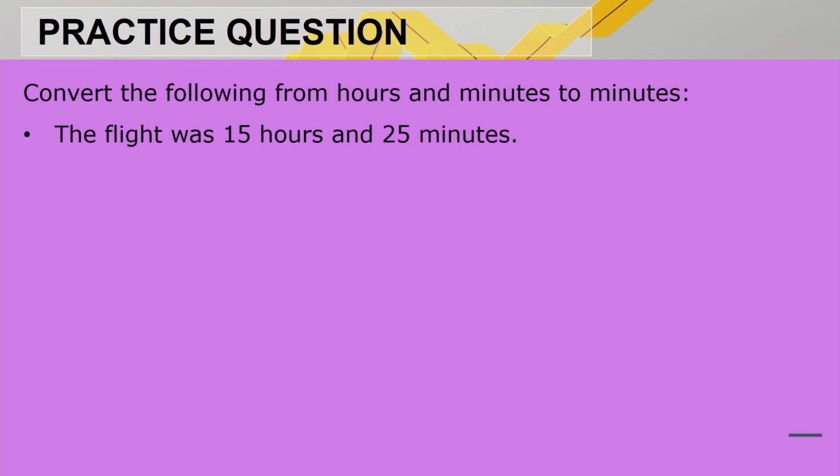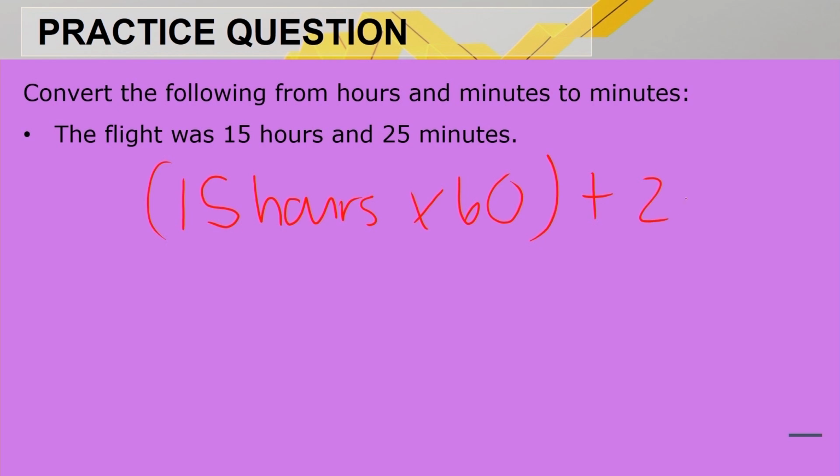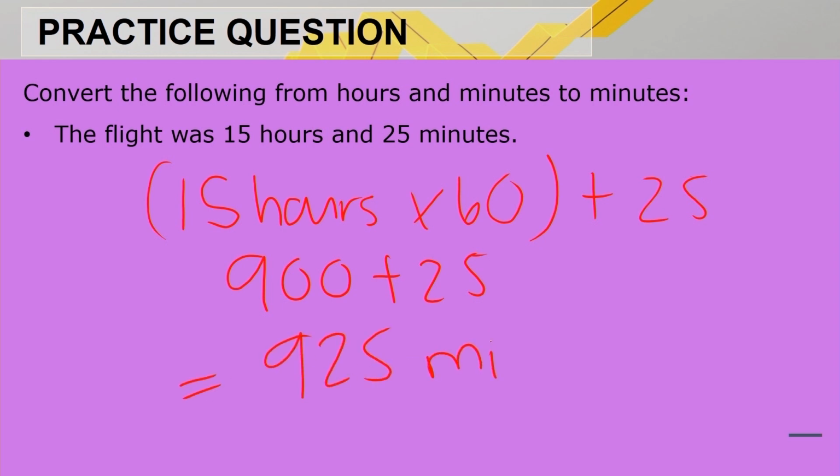Convert the following from hours and minutes to minutes only. So now we have got 15 hours that we need to take to minutes. So it's going to be 15 hours to minutes. It's times 60. And then we're going to add the 25 minutes. So it's going to be, punch it into your calculator, 15 times 60 is 900 plus the 25, and that is then 925 minutes.